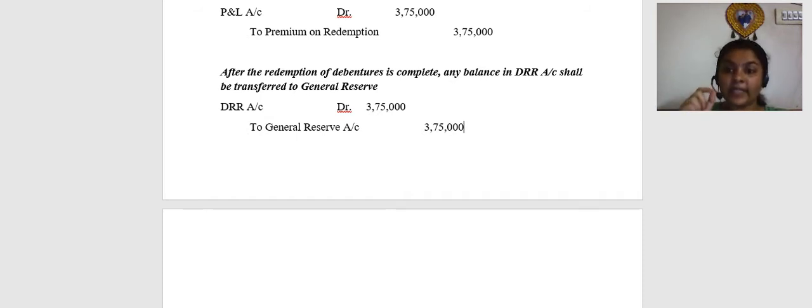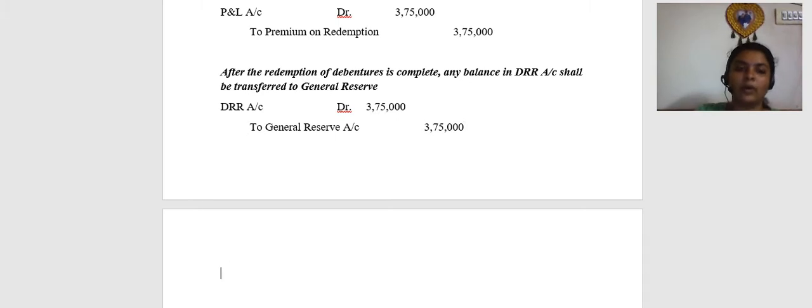However, any interest income from DRR investment will be taken to P&L account. And the last part, after redemption is complete, the amount in DRR has to be taken to general reserve. So this is a generic question based on redemption of debentures with DRR.